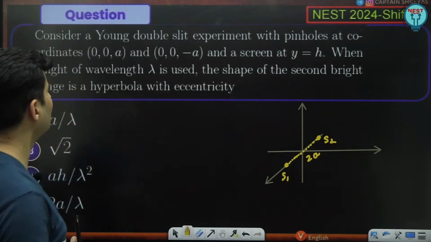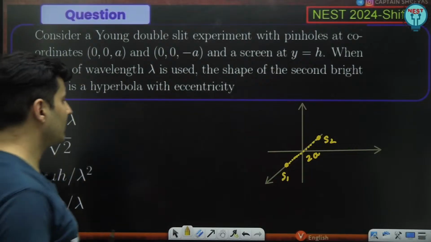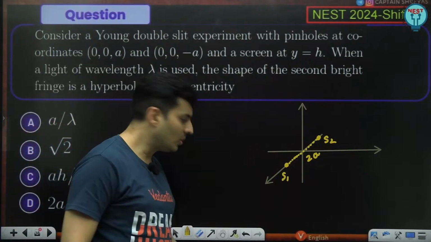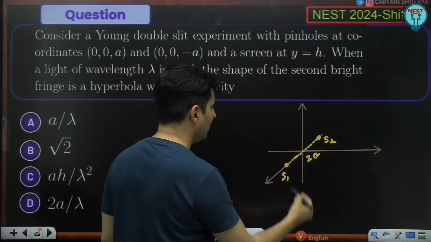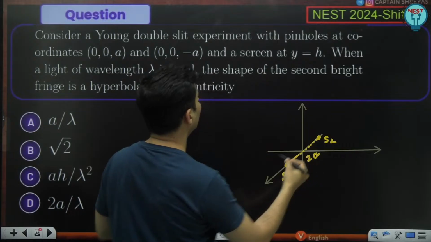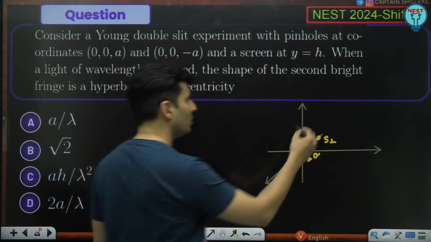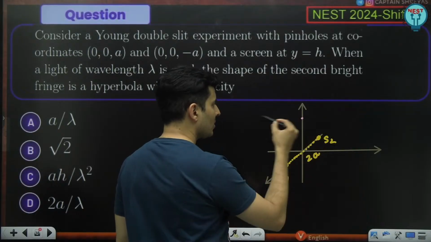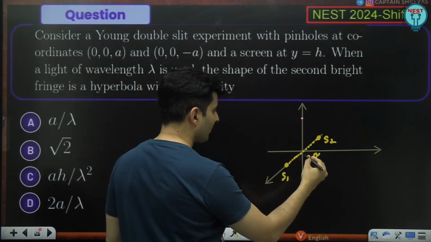So you will see that there will be some kind of hyperbolas which are formed. So just have to visualize this. There is a screen at y is equal to h over here.